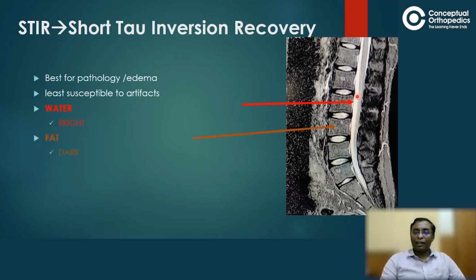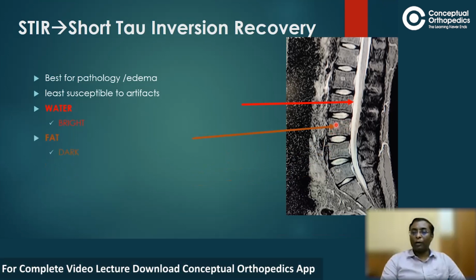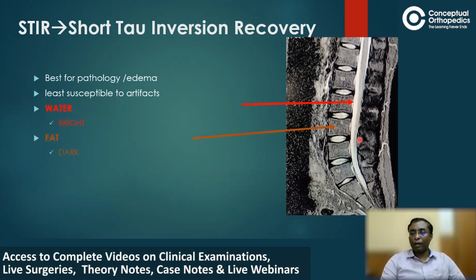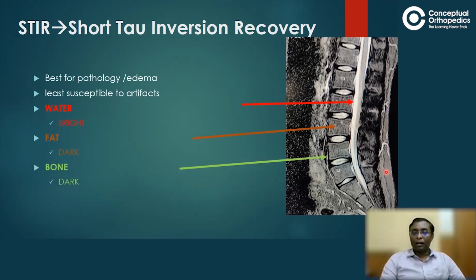The fat appears dark. So the fat in the bone marrow, guys, which you can see, appears dark. The fat behind the posterior border of the dura, in between the two lamina, that is the epidural fat, appears dark, and also in the subcutaneous region. And the bone, as usual, it appears dark.